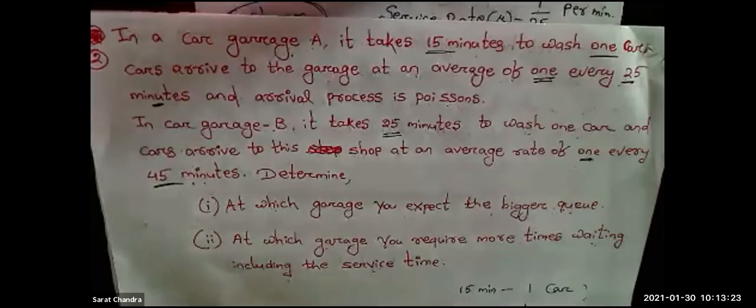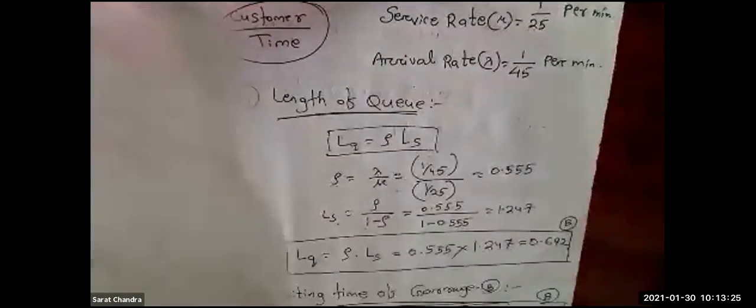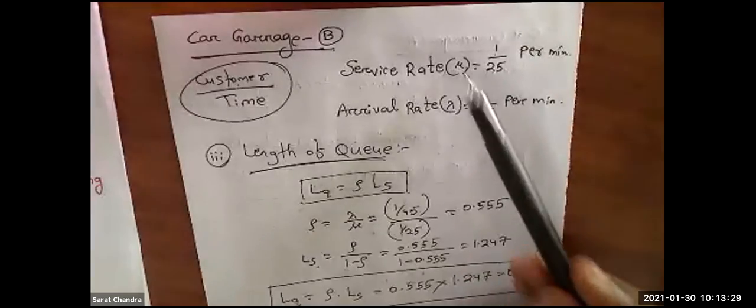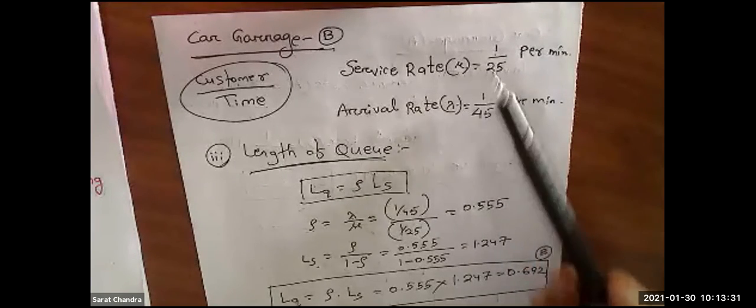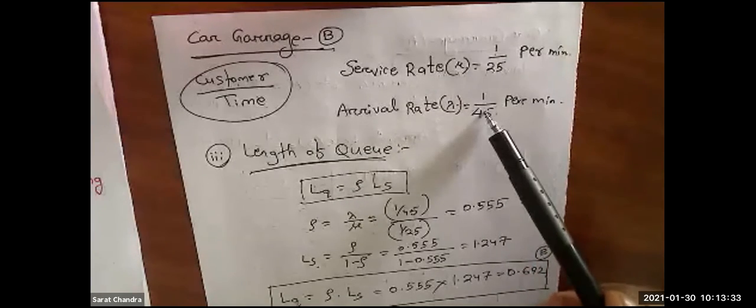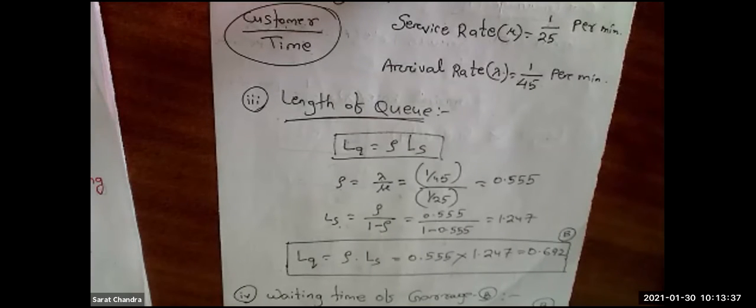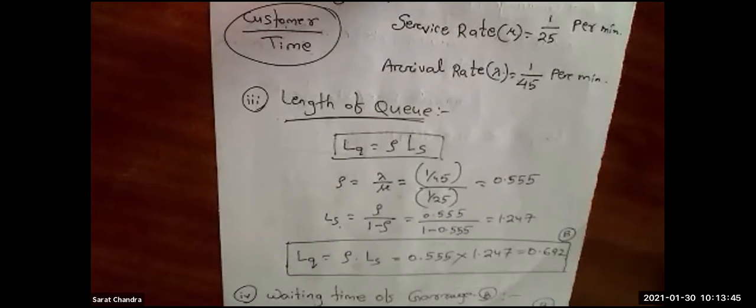The only striking part is that you have to identify the values of mu and lambda very carefully. If you identify these two values correctly, for the remaining problem you just put in the formula and you will get the answer. Clear? So this is the thing. One more question we will do.